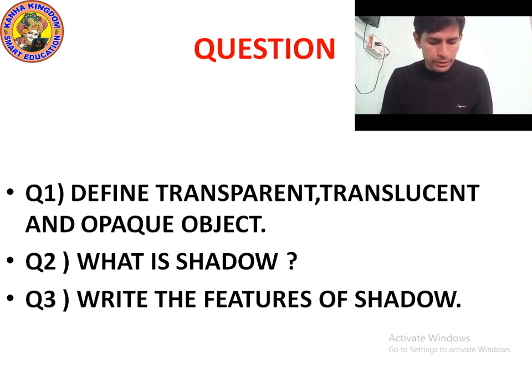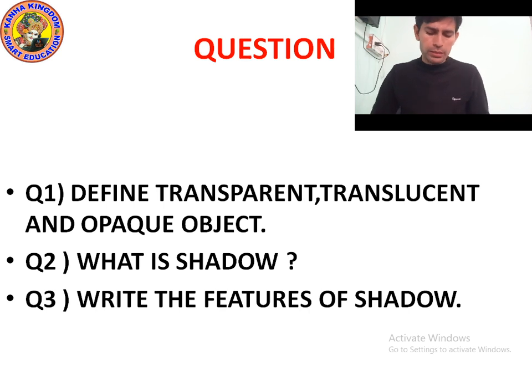Check out the spelling. Do not make any mistake in spelling, because you can lose marks if you make a mistake in spelling.